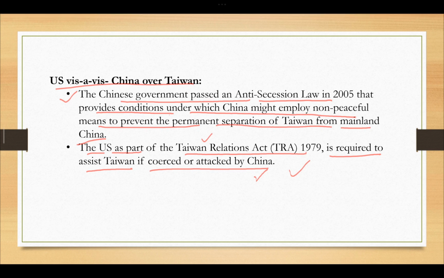This is another important thing. Although US is not recognizing Taiwan, it does not have any formal diplomatic ties with Taiwan, but yes, it has other kinds of relations, economic, cultural, and even, for the safety of Taiwan, it has relations with it. Okay, so this is also an important point you must remember about it.